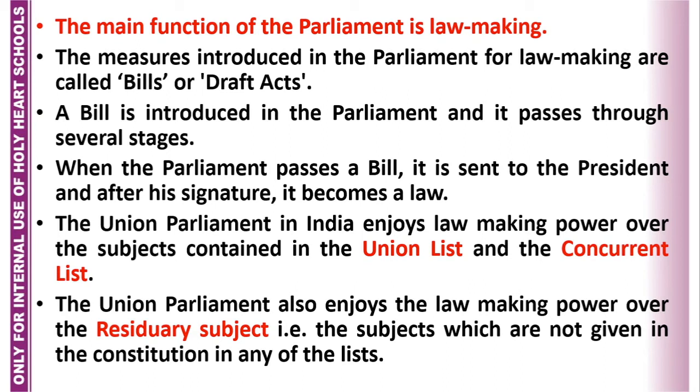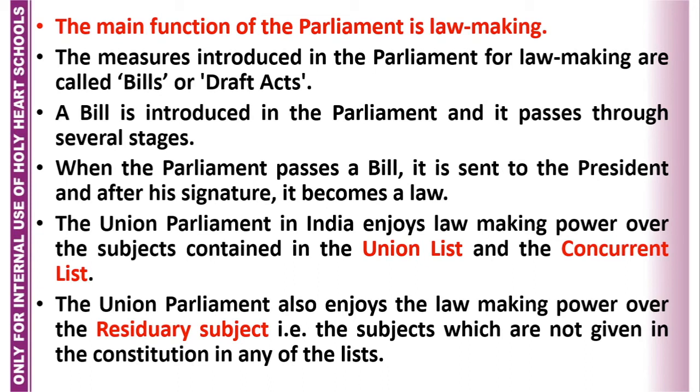Okay, a bill is introduced in the parliament and it passes through several stages. When the parliament passes a bill, it is sent to the president, and after his signature it becomes a law. The Union Parliament in India enjoys lawmaking power over the subjects contained in the Union List and the Concurrent List.